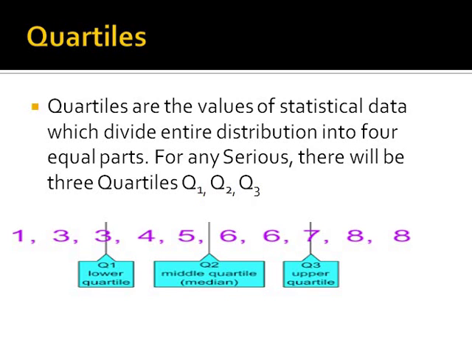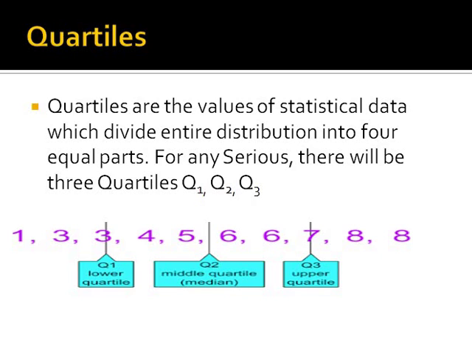In the same way, quartile means that the entire data, whatever it may be, whether 10 numbers, 12, or 20, whatever the number of observations or variables, is divided into 4 equal parts. For example, 1 to 3 is one part, 3 to 5 the second part, 6 and 7 the third part, and this is the fourth part. So the entire data is divided into 4 equal parts. Quartiles are the values in statistical data which divide the entire distribution into 4 equal parts.